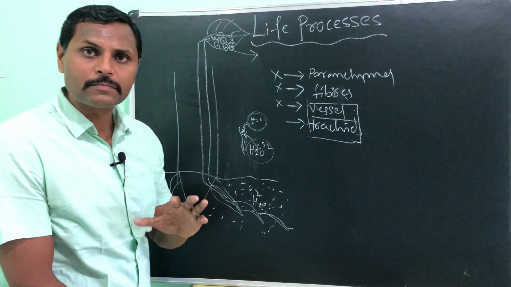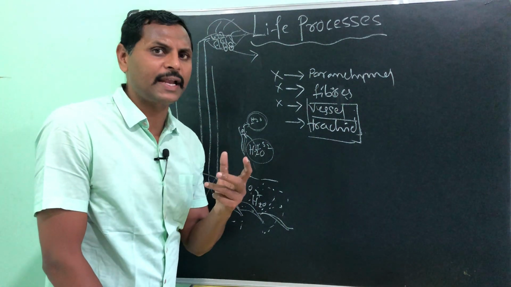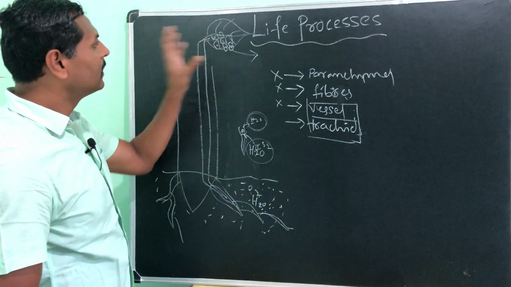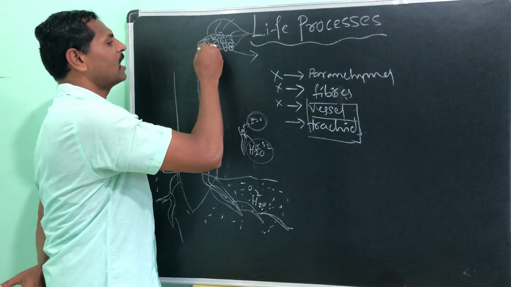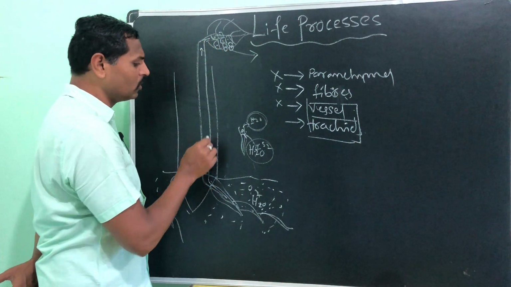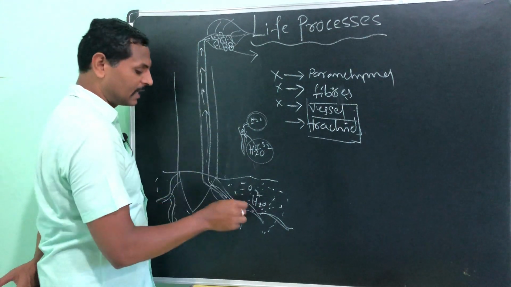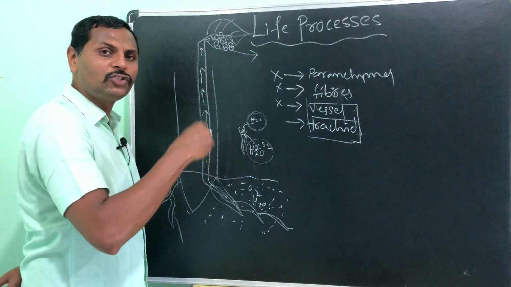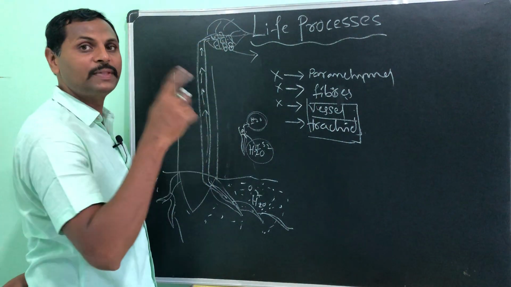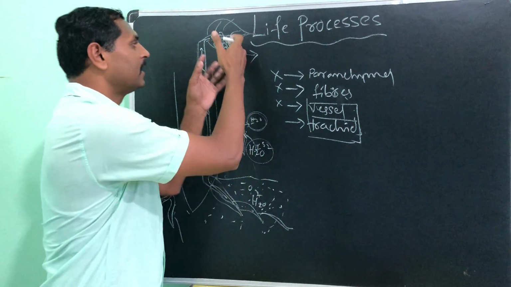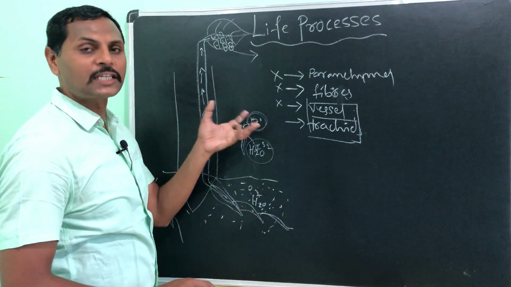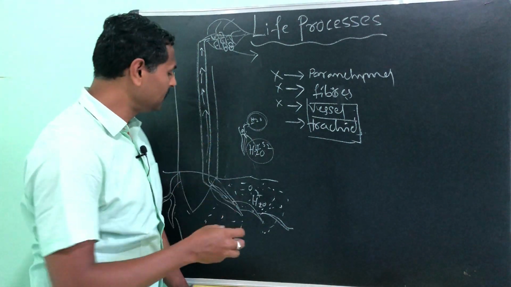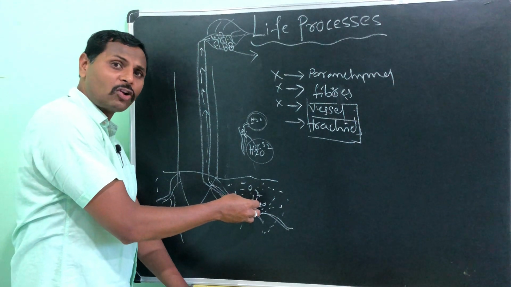Then a great pressure is created for the water. That is the suction pressure. That suction pressure starts sucking the water from the root hairs and tertiary roots. So like this, water and dissolved minerals start coming up because of the suction pressure. Because of the transpiration in the leaves, suction pressure is created. That suction pressure starts sucking the water and dissolved minerals from the root.